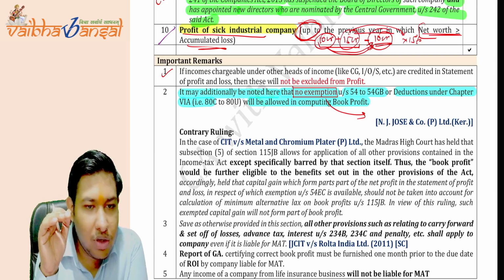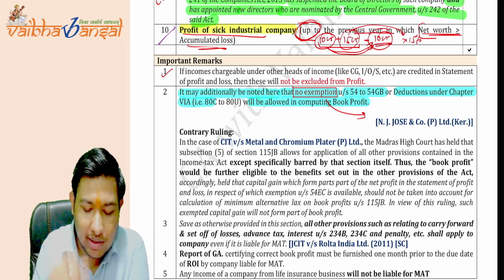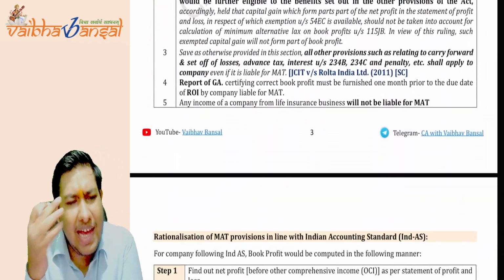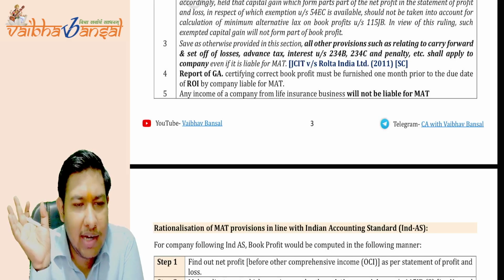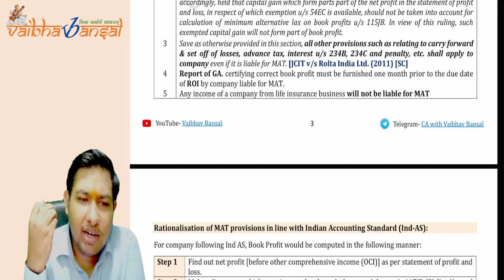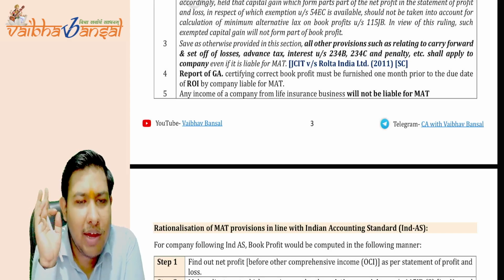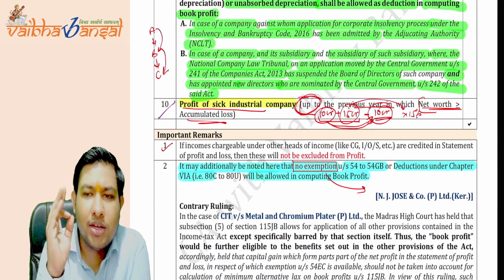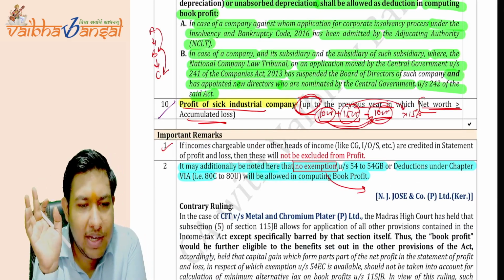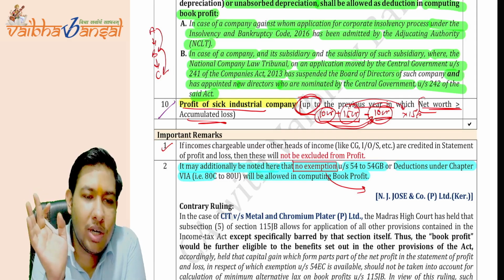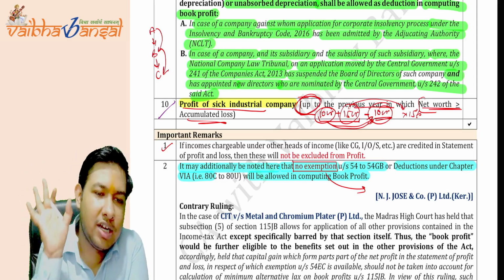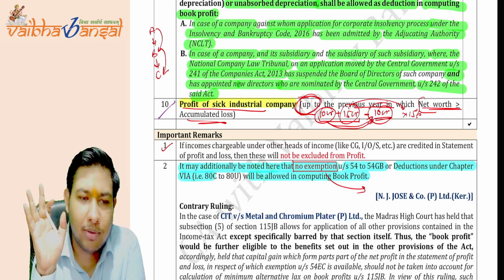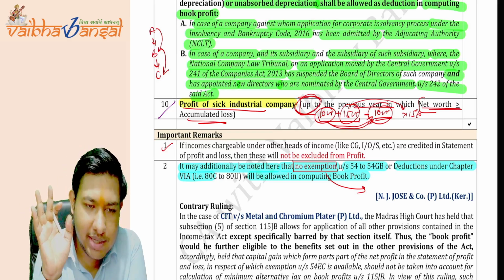We have not said to reduce it or add it in the above portions. If you take any kind of other source income, net capital gain income, or house property income, and they are not added back or subtracted in the list that we have just studied, they are already credited to the P&L account, so we will not exclude them from the profit. They will be kept in the profit and loss account to calculate the net profit. Is this clear to you all?